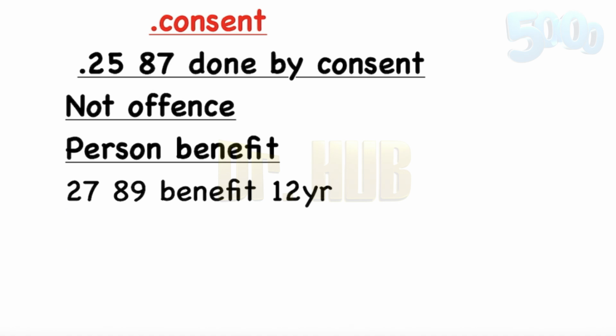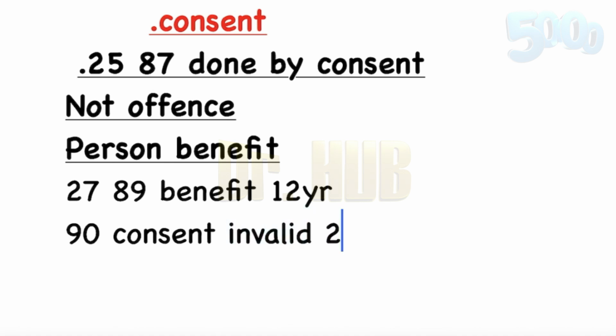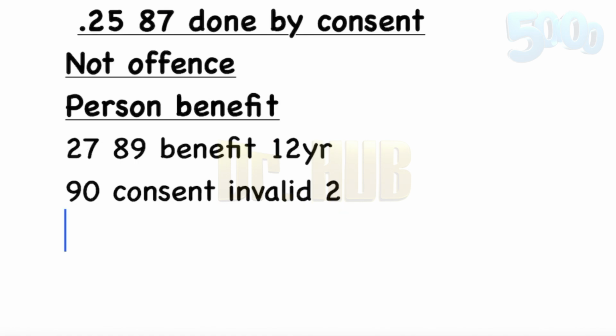Next we move on to 28 and 90. 28 and 90 is where the consent is invalid. This is important, IPC 90 or BNS 28. Under invalid consent there are two conditions. The first is when it is given under fear or misconception. The other is when it is given by an insane person, that is, a mentally unstable person.